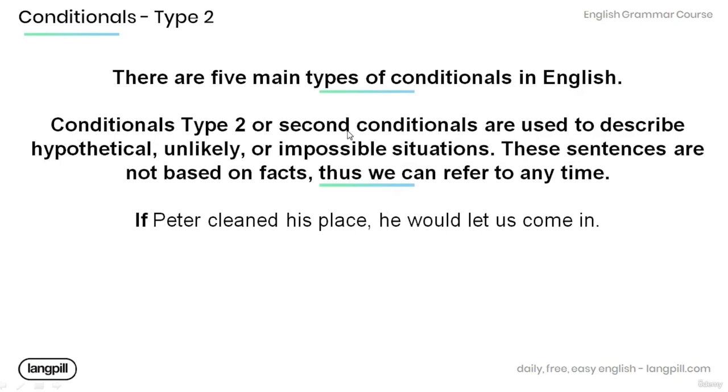Now, there are 5 main types of conditionals in English, and amongst them are conditional type 2 or second conditionals. Now, conditionals type 2 or second conditionals are used to describe hypothetical, unlikely, or even impossible situations. These sentences are not based on facts, thus, we can refer to any time. Have a look at the example below. If Peter cleaned his place, he would let us come in.